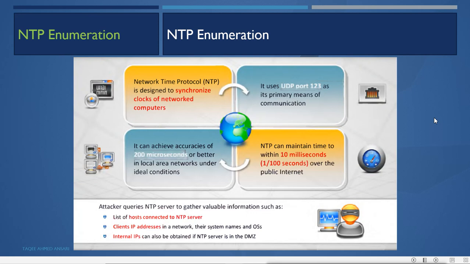So you go to the time settings and you can change the time server. You can enable automatic time updating. When you enable automatic time updating in Windows, it will update the time from Microsoft time servers. Same as in Linux also. If you configure it to get the update from the internet time server, it will get the update from its own distribution time server or free time servers available.